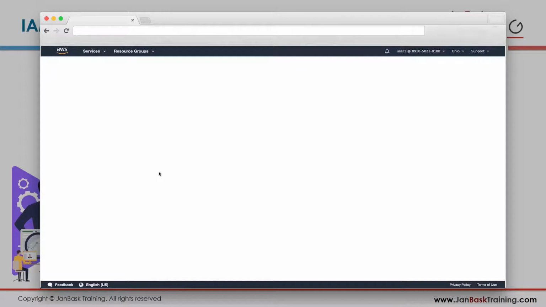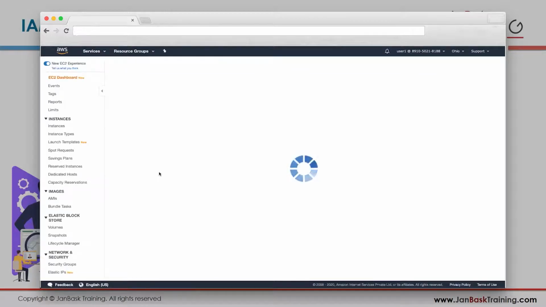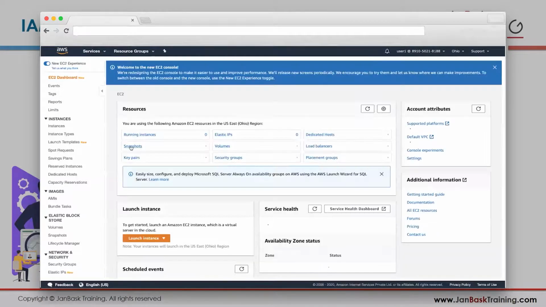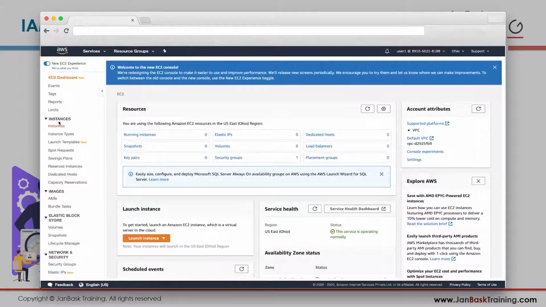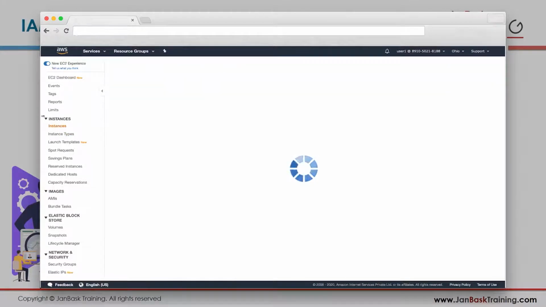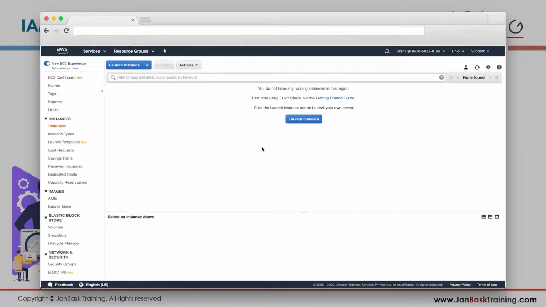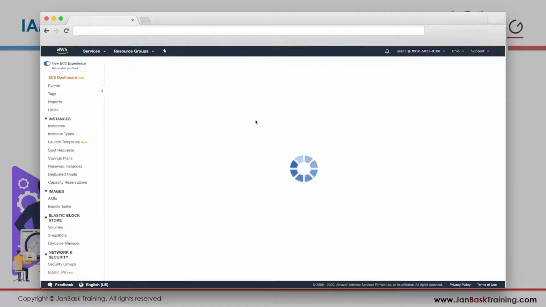He is able to get here. He can see everything. And maybe he wants to go to instances. I'll explain EC2 in detail when we reach the EC2 lesson, but for now, he can do this, all access is there.